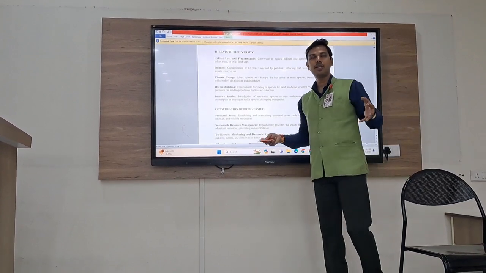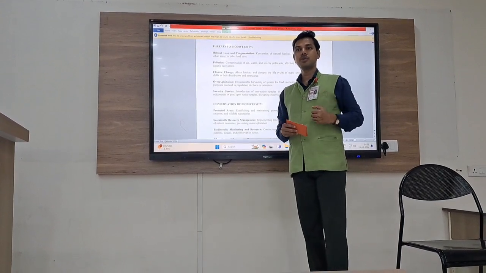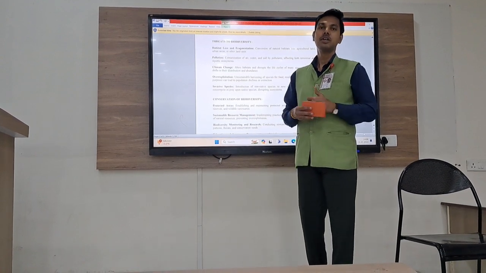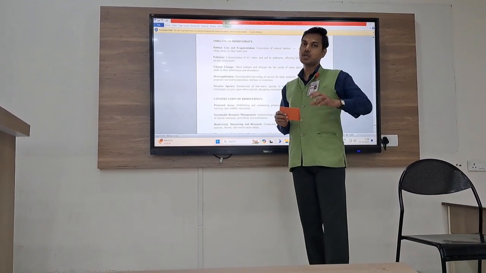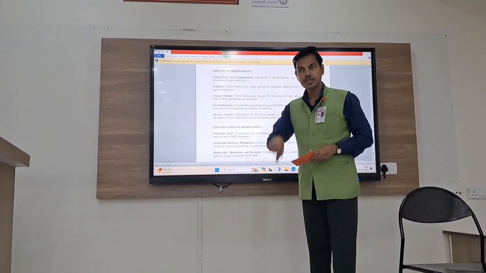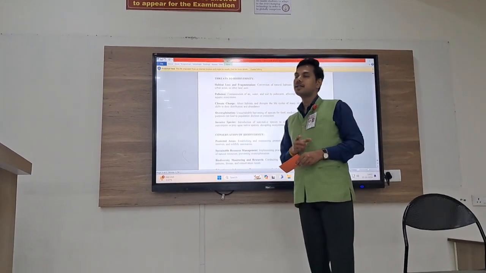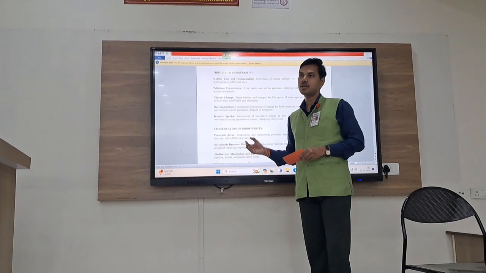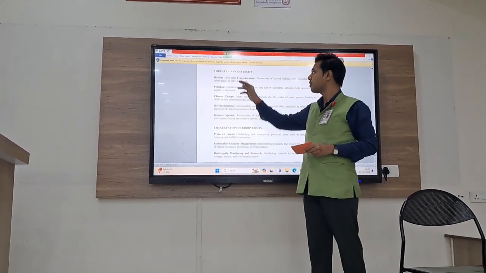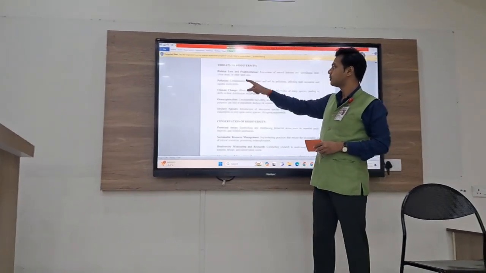For example, we reside in a specific place. Now presume 1000 years ago this was a place which was covered with grass, which was covered with trees, which was covered with water. The type of species which was existing at that point of time here and the type of species which are existing at this point of time now, are they same? The answer for this question is no, they are different. So what about those old traditional species? They have been lost or they have been changed. So that is habitat loss and fragmentation.